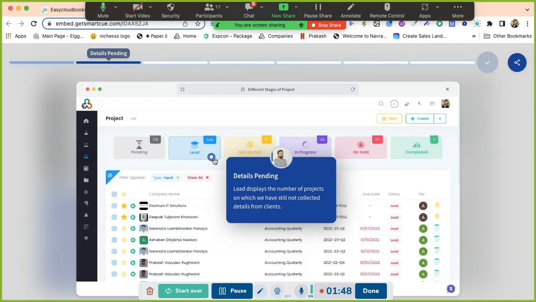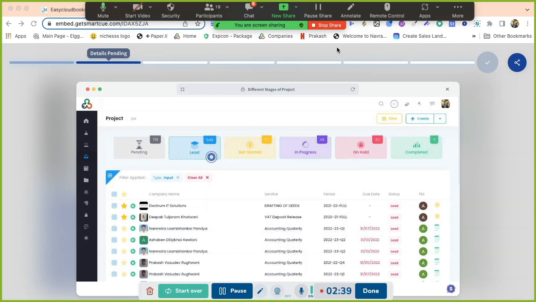So what is happening? Automatically emails will be triggered to the client, and when you receive that, all you need to do is change the status. From here, you are supposed to change the status from lead to not started, right? We'll cover that in detail in the next presentation. We'll have that experience as well. How to change that? Okay.